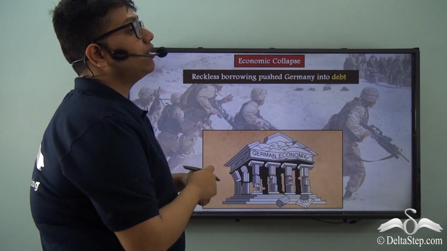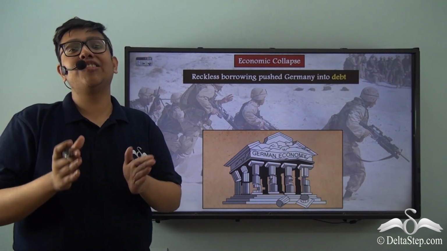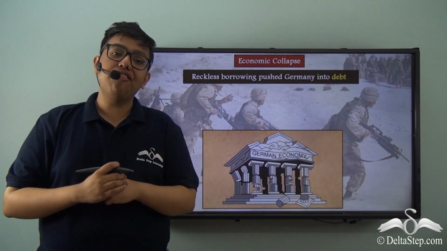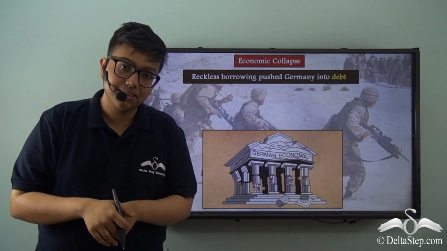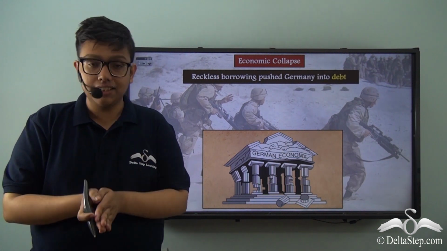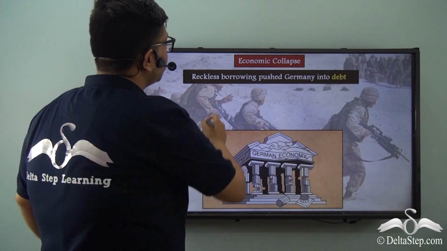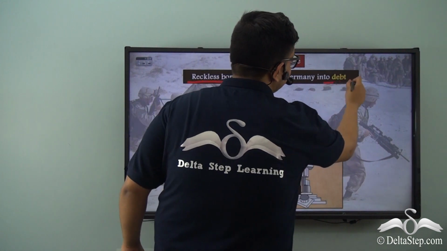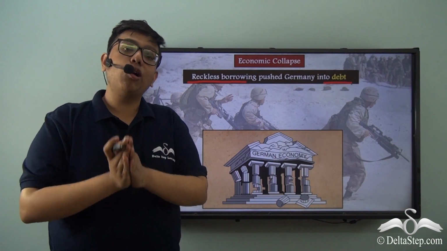Let us see how the government of Germany at this time, the Weimar Republic, was handling this economic anemic condition. So, what happens when you don't have enough money to make payments, but you do need to do it at that very moment? You borrow, right? Germany, or the Weimar Republic, did a similar thing, but it borrowed recklessly. And this reckless borrowing from other countries pushed Germany into debt, into a condition where it owed a lot of money to a lot of other nations.